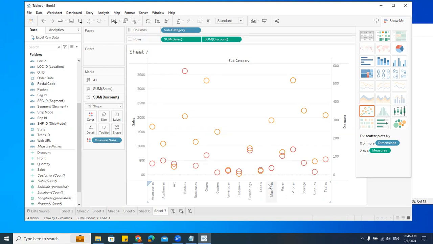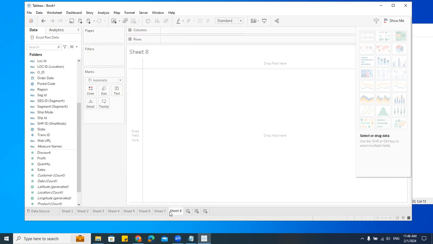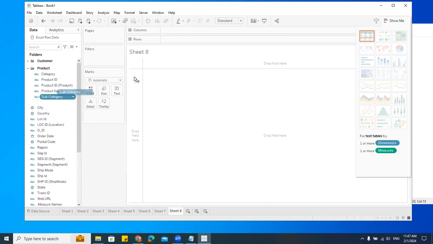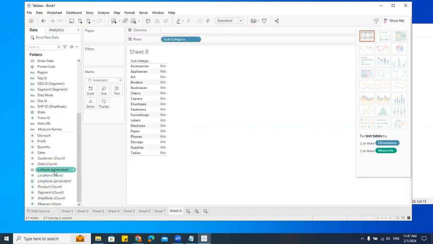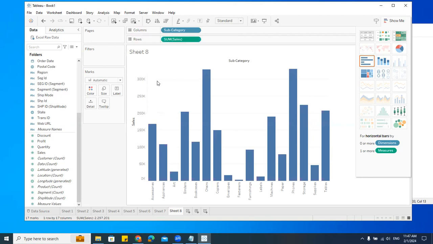Okay, all right. So here also we have the shape. I can go here, I can change the shape. So the advantage of dual axis, I'll tell you. Let me go here. Let me create one chart. Let's say I'll take the subcategory and I'll keep it here, and I'll take the sales. Let me start it.